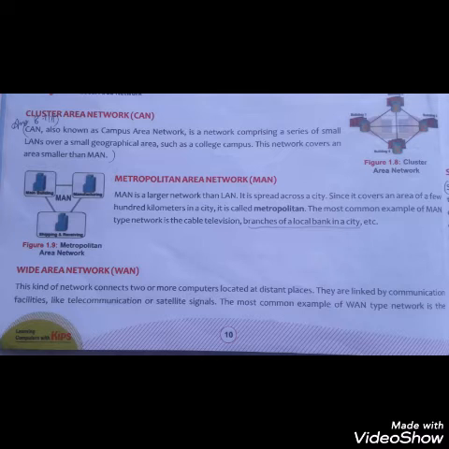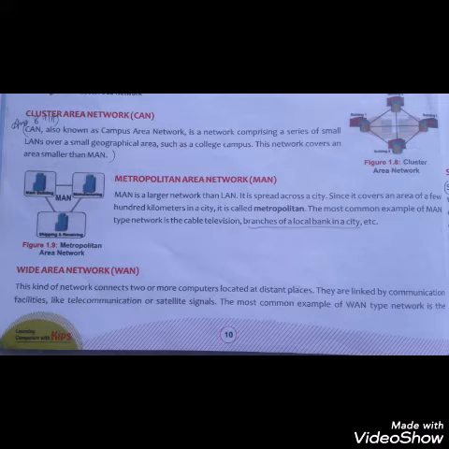Next is wide area network, in short we say it WAN. In this network, two or more computers located at far away places are linked by communication facilities like telecommunications or satellite signals.